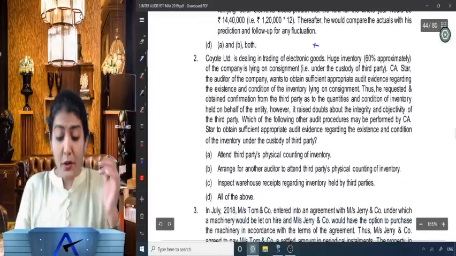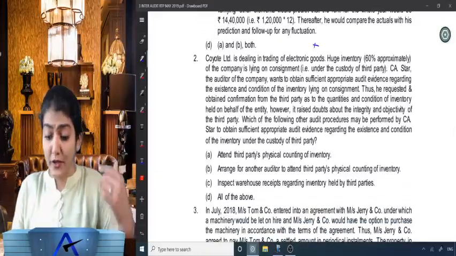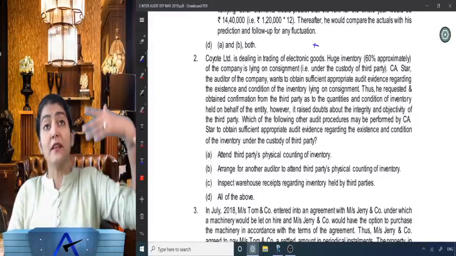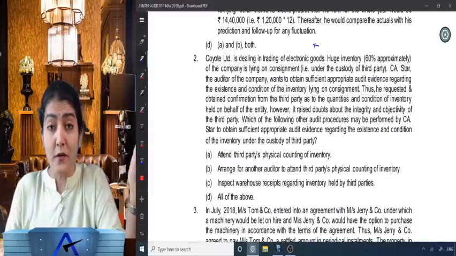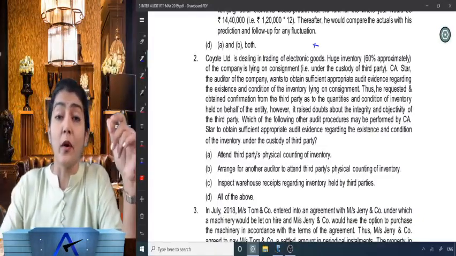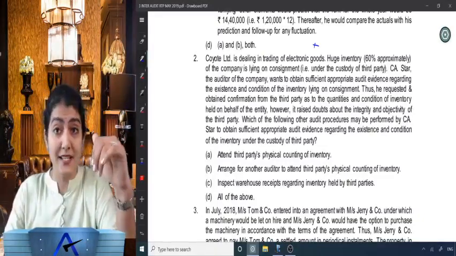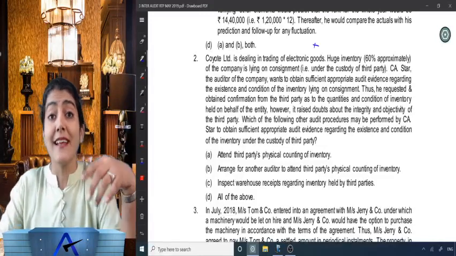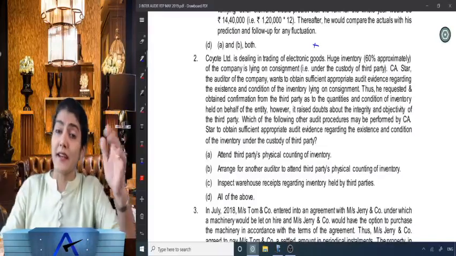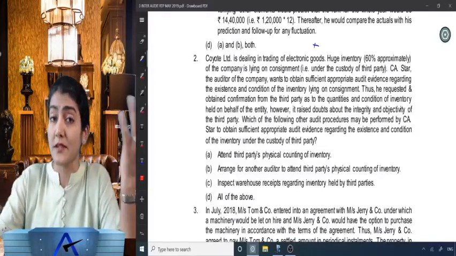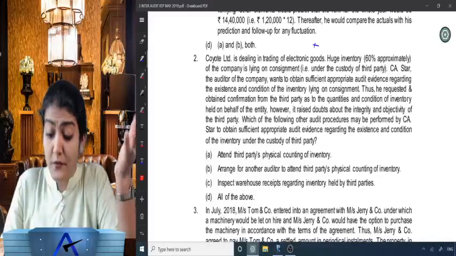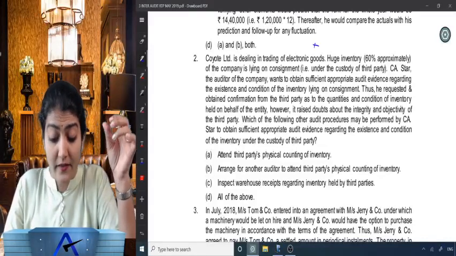Okay, next one. Coyote Limited is dealing and trading of electronic goods. Huge inventory, approximately 60% of the company's inventory is lying on consignment under the custody of the third party. So they are talking about a situation where inventory is lying with the third party. SA 501, audit evidence specific consideration for selected items. The first selected item over there is the existence and condition of inventory. One is inventory of the client which is with the client, and second is inventory of the client which is with the third party.